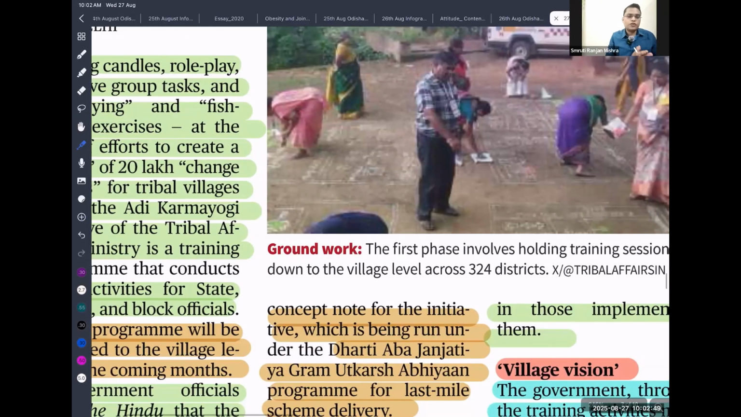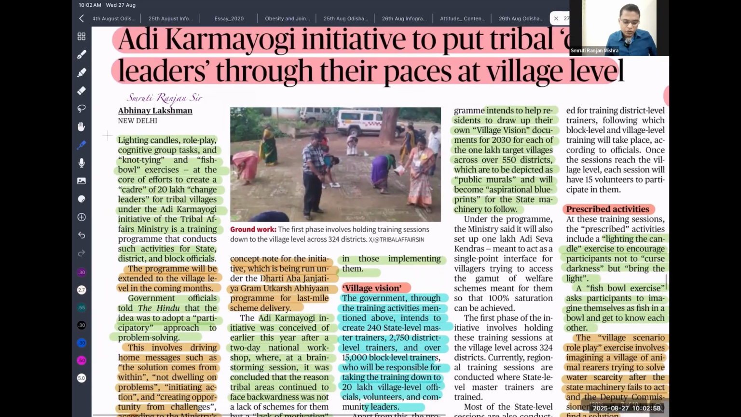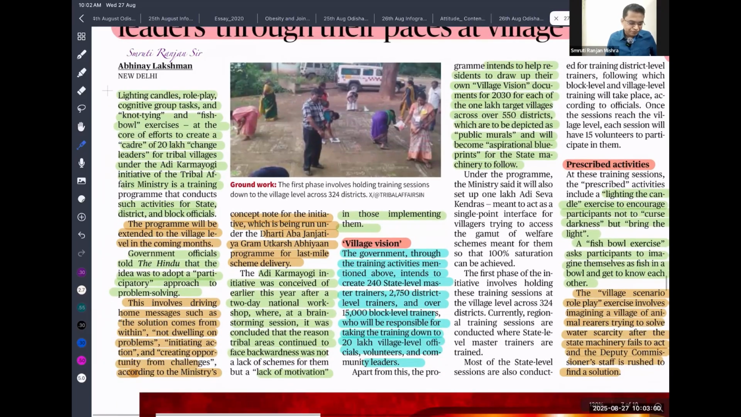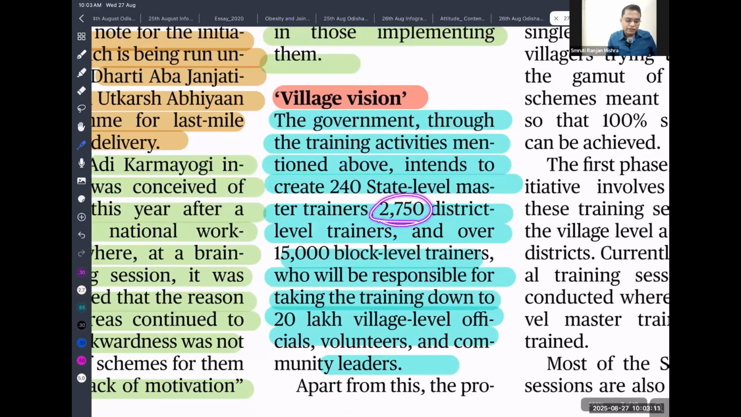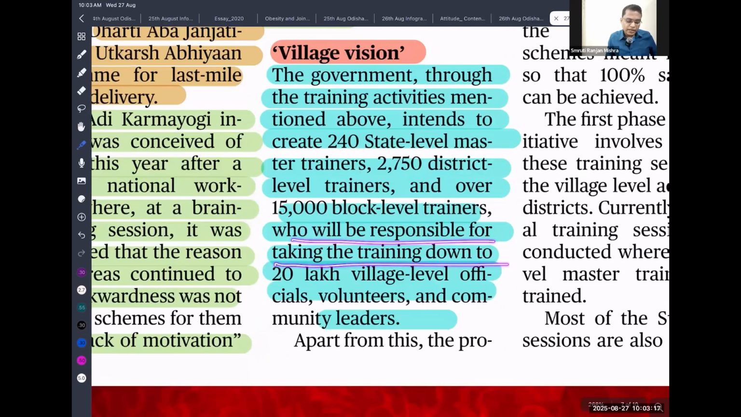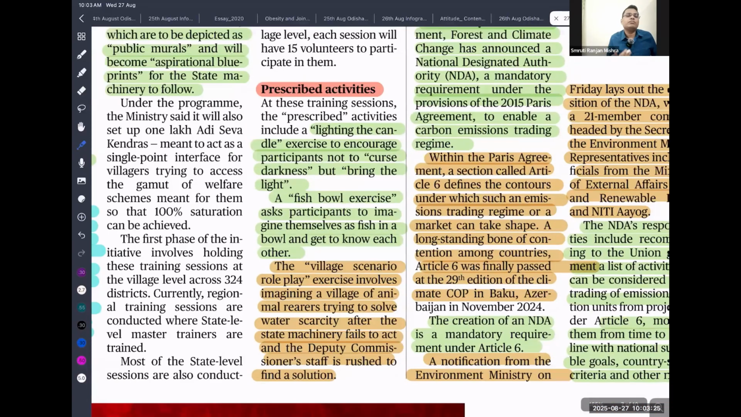Dedicated workforce for the tribal development. So they are going to promote, propagate change in the behavior among the tribals, so that our tribals can be brought into the mainstream of development. Okay, so you can see village vision. So the government training activity mentioned above intended to create 240 state level master trainer and 2750 village level trainer and 15,000 block level trainer who will be responsible for taking the training down to the 20 lakh villager officials, volunteer and leaders. So that is what they basically aim to create more awareness, create more participation among the tribal people.